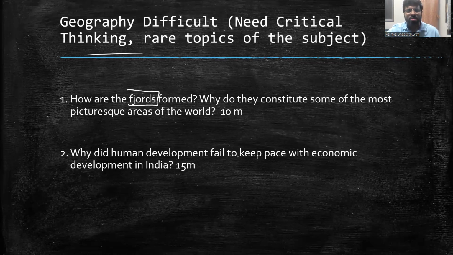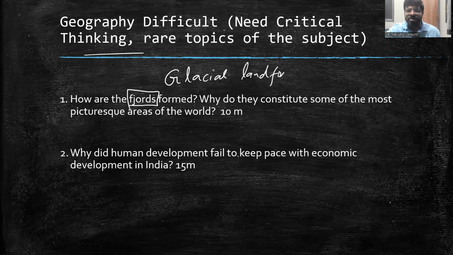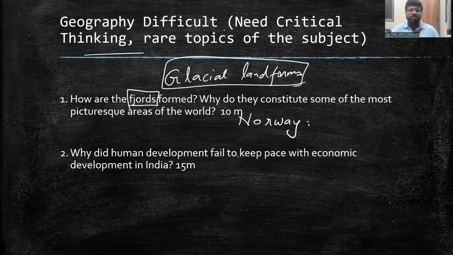Now fjords, these are, as I told you, glacial landforms. Very beautiful pictures are made. This is usually in Norway, you will see such things, and in other parts of the world as well. They're some of the most beautiful places. Maybe if you have that curiosity, you might have learned about it. Otherwise, no. But even this is covered in NCERTs, glacials.